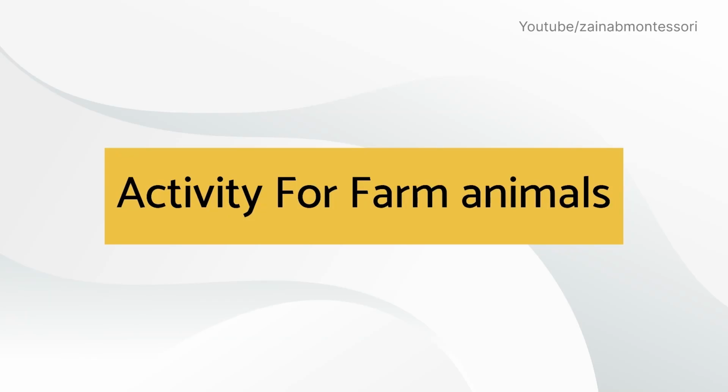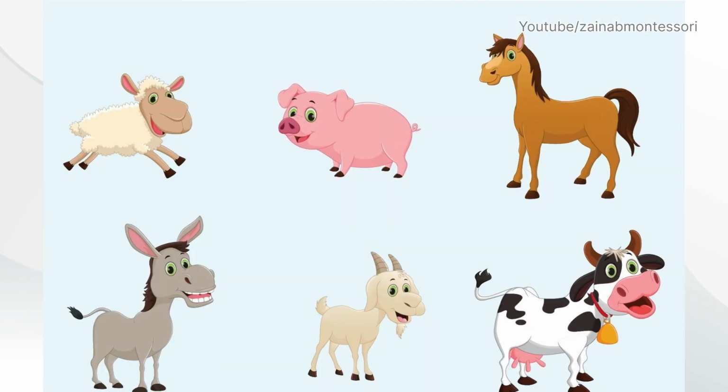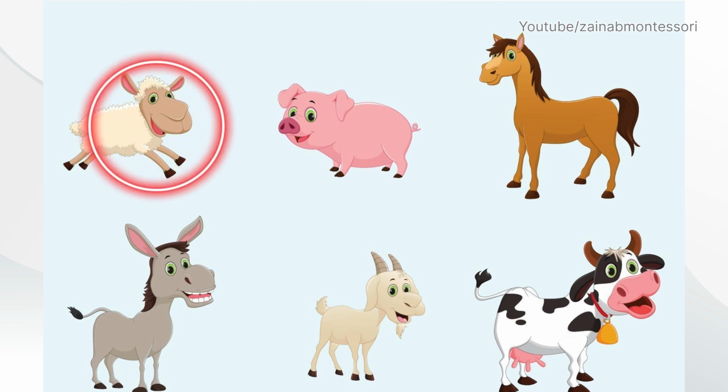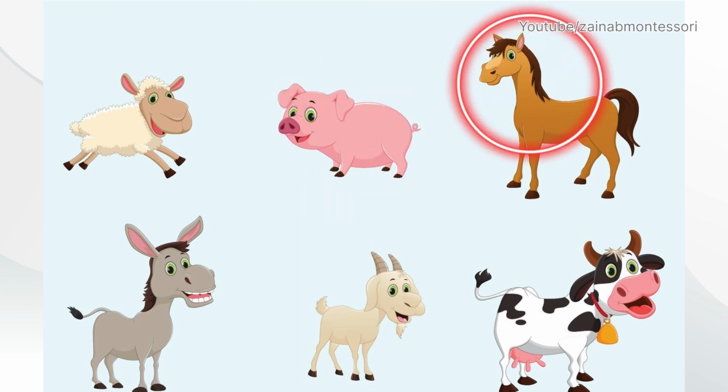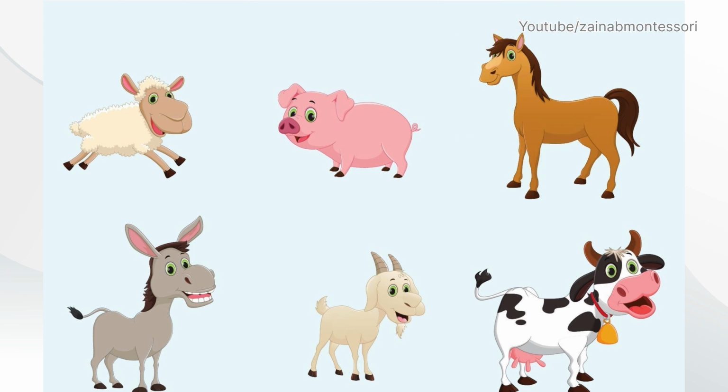Activity for farm animals. Just identify the picture. These are farm animals. This is a sheep. This is a pig. This is a horse. And this is a donkey.